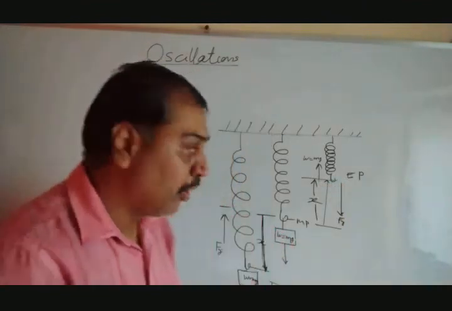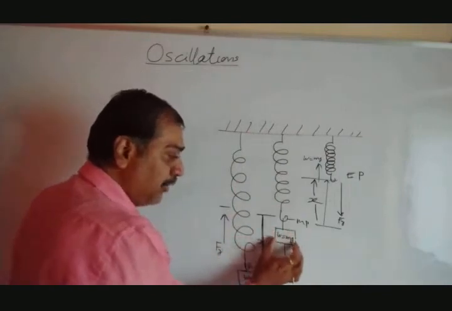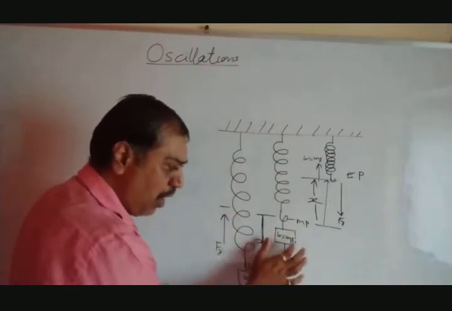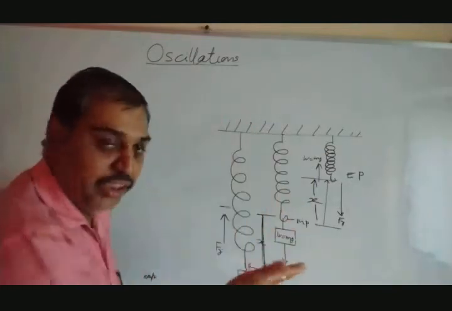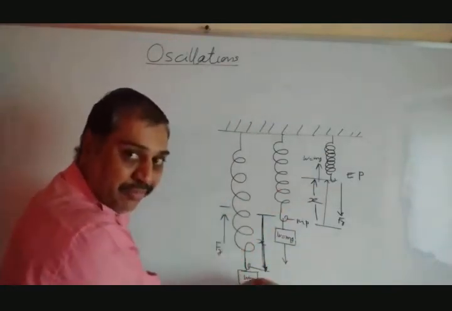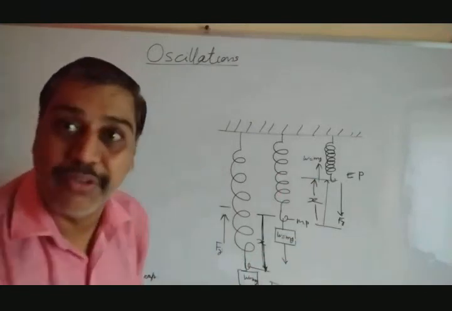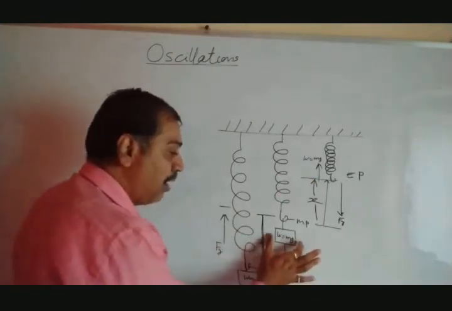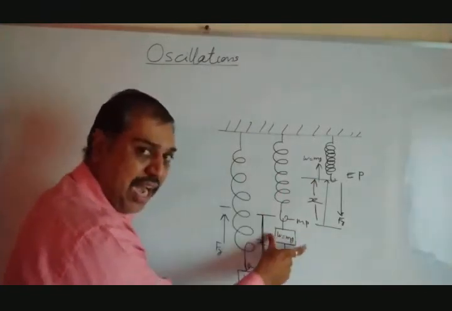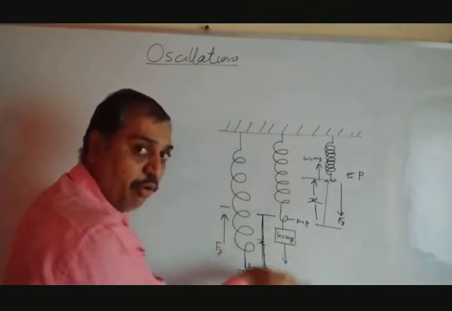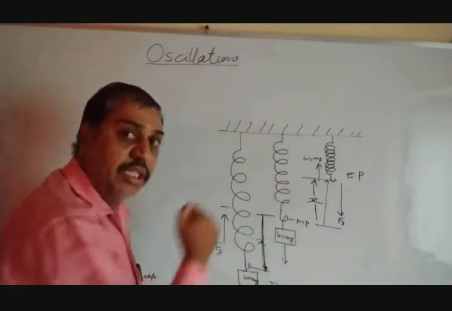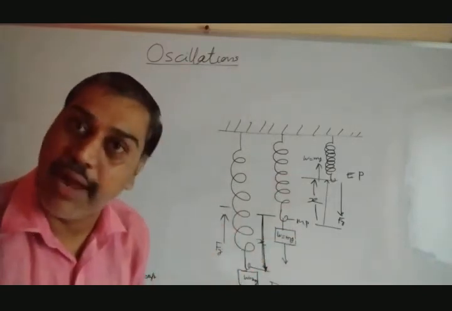And remember, suppose we hang this spring, and I apply some force, not a load, I just hold this, move it downward and leave it. It starts performing up and down motion, and that is nothing but oscillations. Again, suppose I apply some force with two fingers or my hand to this side and leave it in the downward direction. It starts performing up and down motion, and that is said to be oscillatory or vibratory motion.